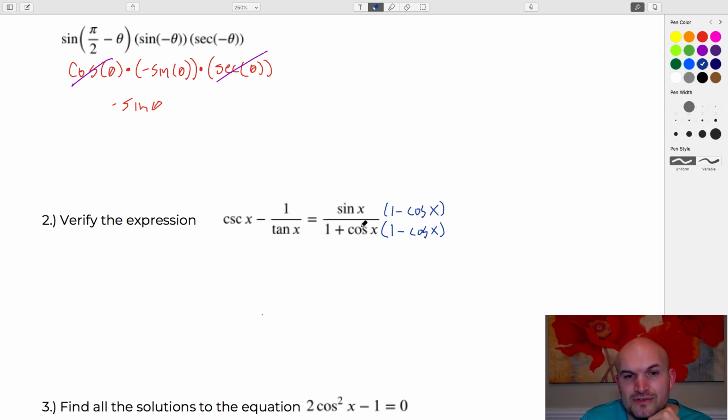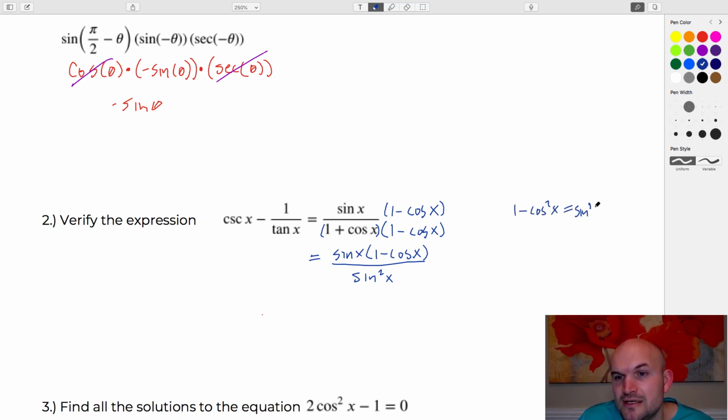By working on this right side, I now obtain sine of x times 1 minus cosine of x, and then this gets multiplied as the difference of two squares, so that becomes 1 minus cosine squared, which is the same thing as sine squared of x. 1 minus cosine squared of x is equal to sine squared of x because that's a Pythagorean identity.